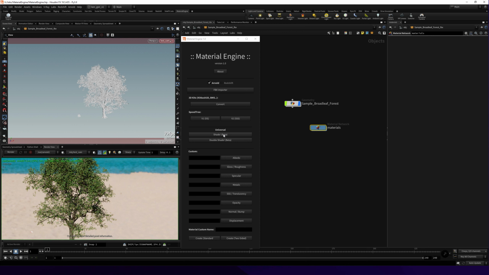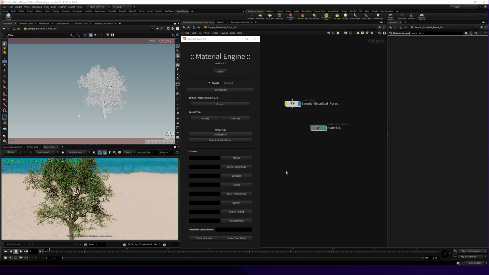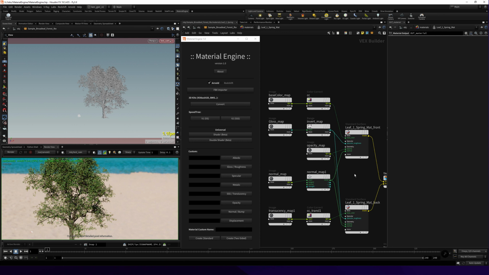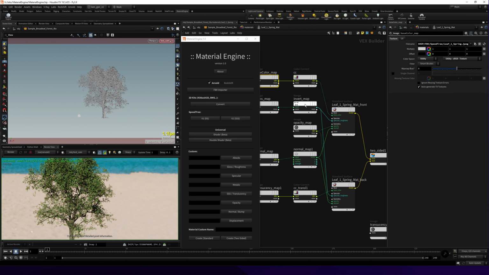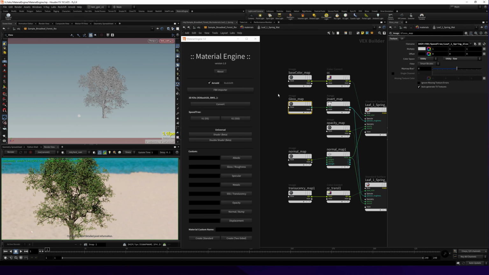The first one creates a subsurface scattering workflow, and the second one creates a double-sided material for the leaves. You select the material, hit the double shade button, choose the texture folder and hit accept. And as you can see, it creates a shading network for the leaf, or one type of leaf, and all the textures are correctly plugged in. If you hit render,